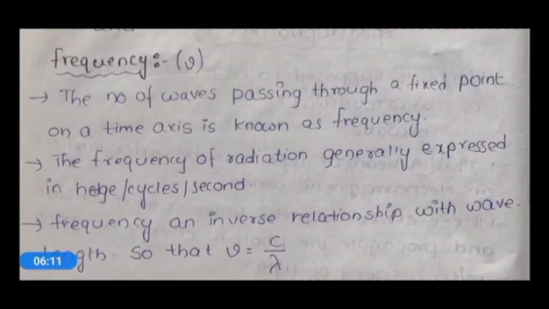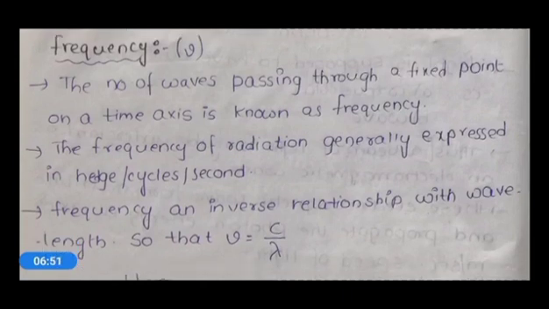If we take a fixed point and count how many waves pass through that point in a particular time, that will help us know the frequency. The frequency of radiation is generally expressed in Hertz, cycles per second.